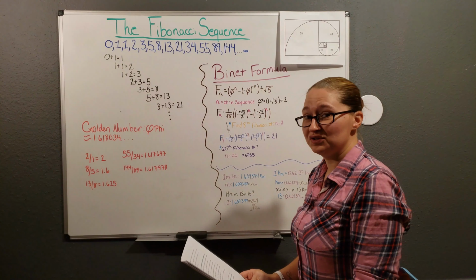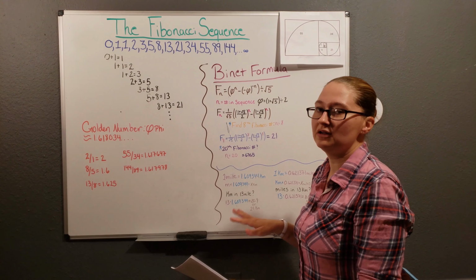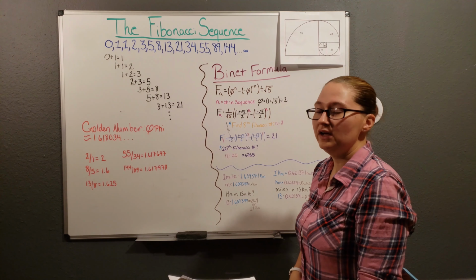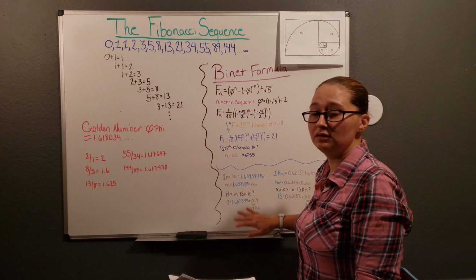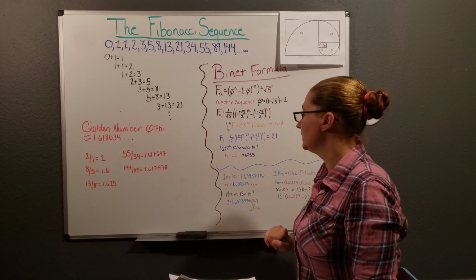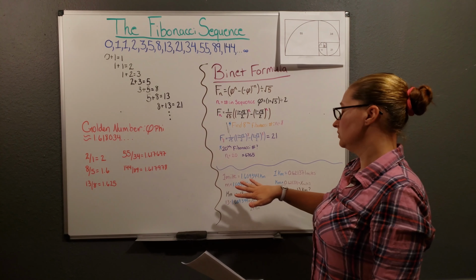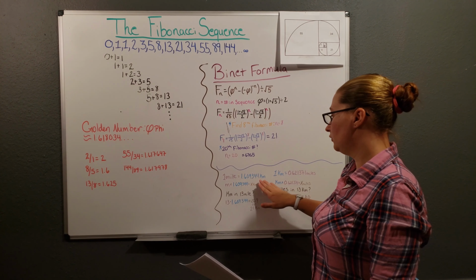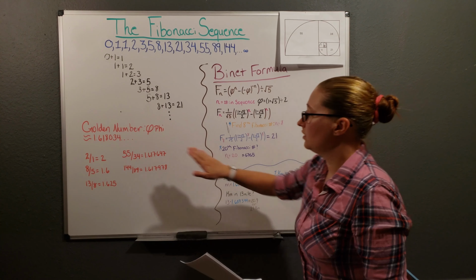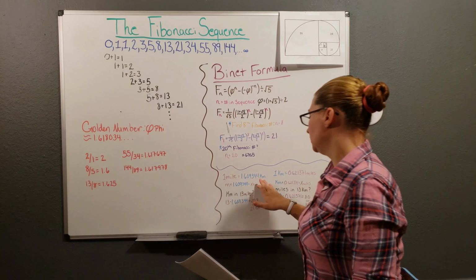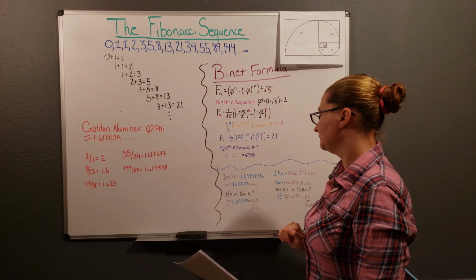A great practical use of the Fibonacci sequence is when you're converting miles to kilometers and kilometers to miles. There's a direct correlation between a lot of these numbers with the Fibonacci sequence. So as we can see, 1 mile equals 1.609344 kilometers. Now this is already related to the golden number. As you can see, they're very close to each other.